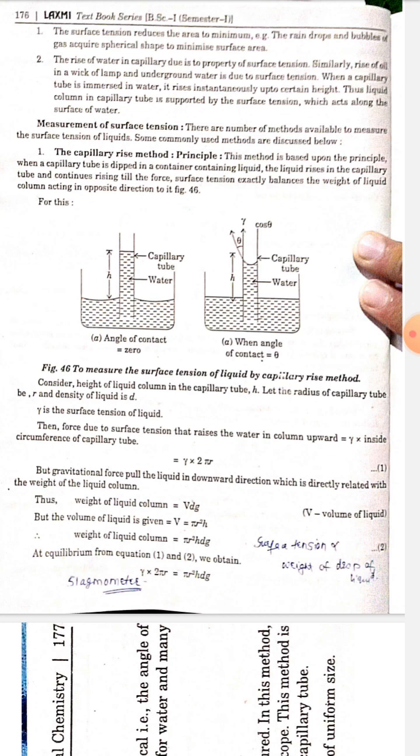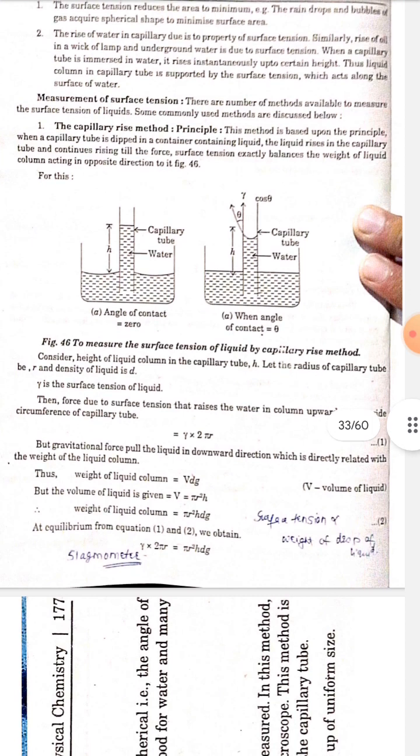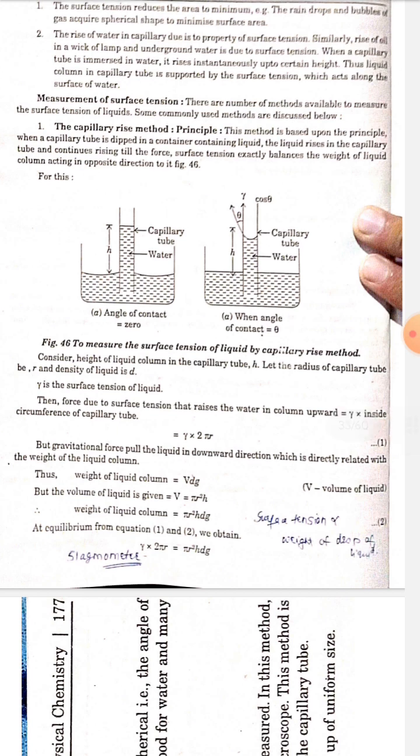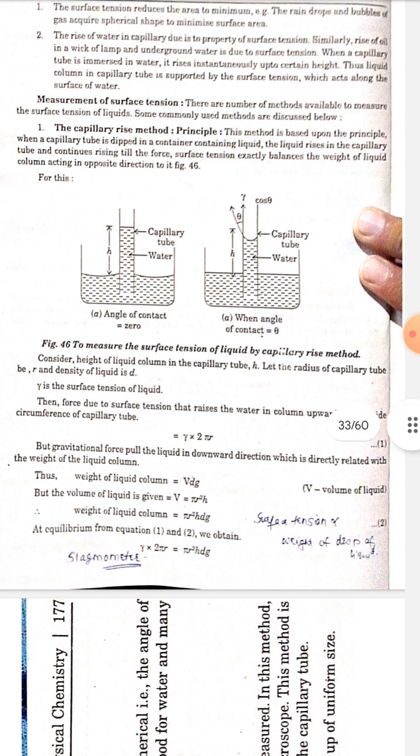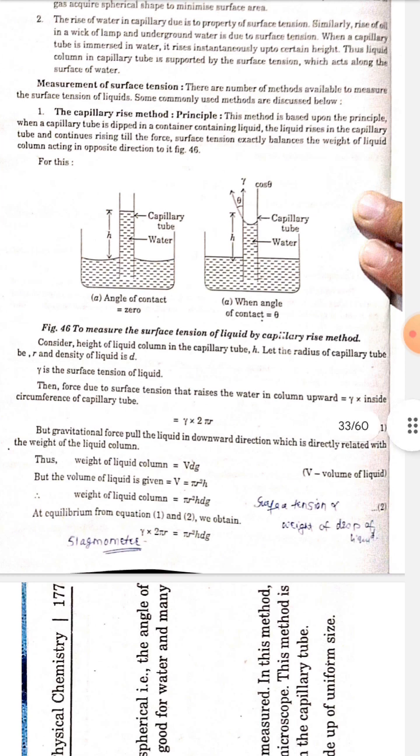For this, consider the height of the liquid column in the capillary tube to be h, let the radius of the capillary tube be r and the density of the liquid be d. Gamma is the surface tension of the liquid. Then the force due to surface tension that raises the liquid column upward is equal to gamma multiplied by the inside circumference of the capillary tube, which is gamma times 2 pi r.